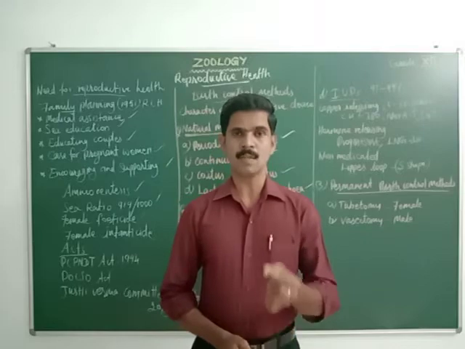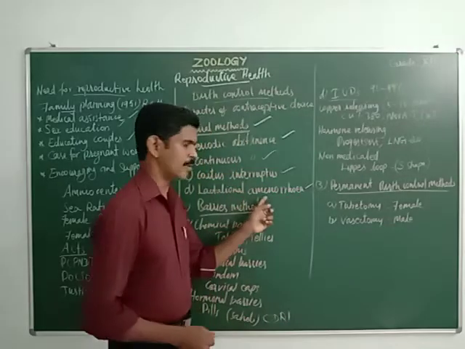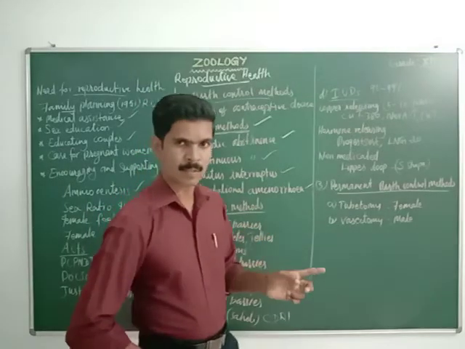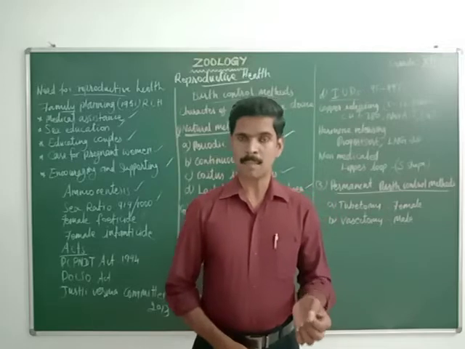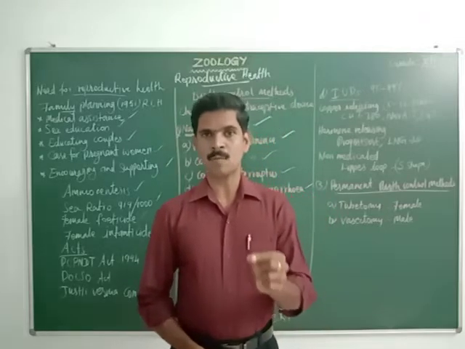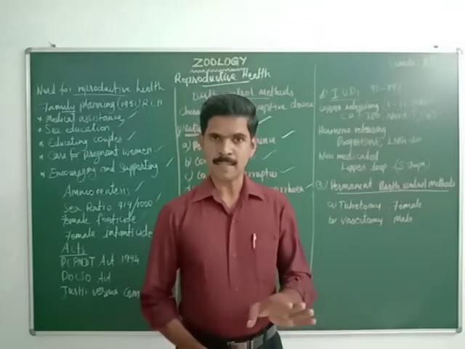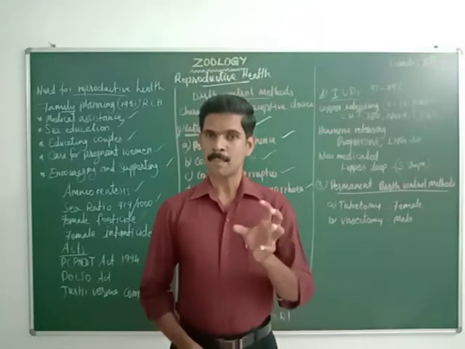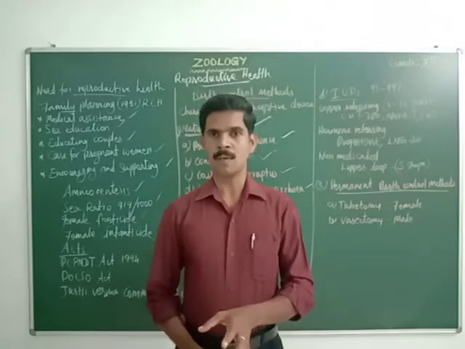So this delay in the ovarian cycle is called lactational amenorrhea. Lactational amenorrhea means that for the first 6 months after the birth of the baby, the normal ovarian cycle will not happen in the body of the mother, because during these months the mother is breastfeeding the newly born infant.